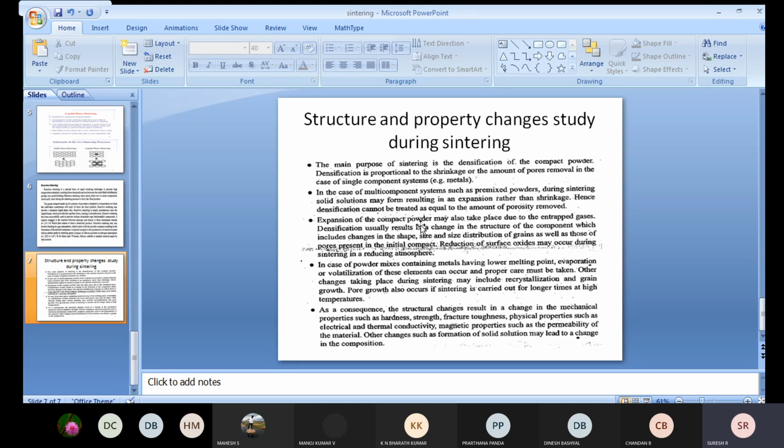The third important point is that expansion of the compacted powder may also take place due to entrapped gases, because the small pores are filled with gas.